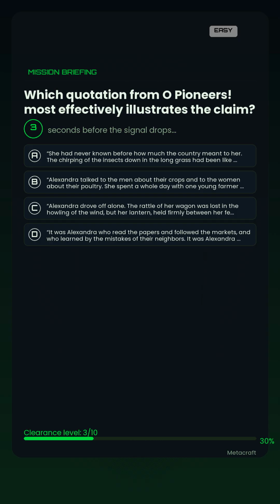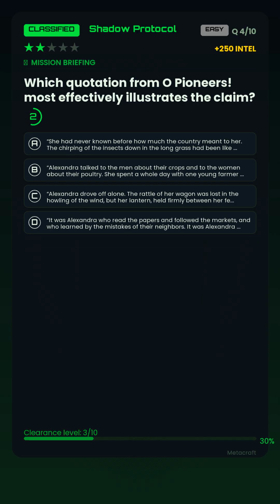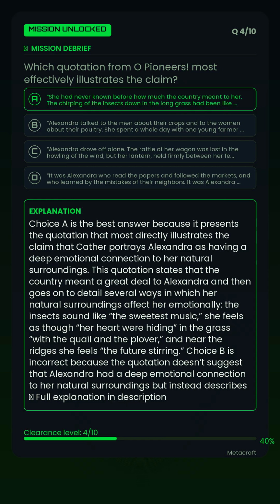Option D. It was Alexandra who read the papers and followed the markets, and who learned by the mistakes of their neighbors. It was Alexandra who could always tell about what it had cost to fatten each steer, and who could guess the weight of a hog before it went on the scales closer than John Bergson, her father himself. The correct answer is A.